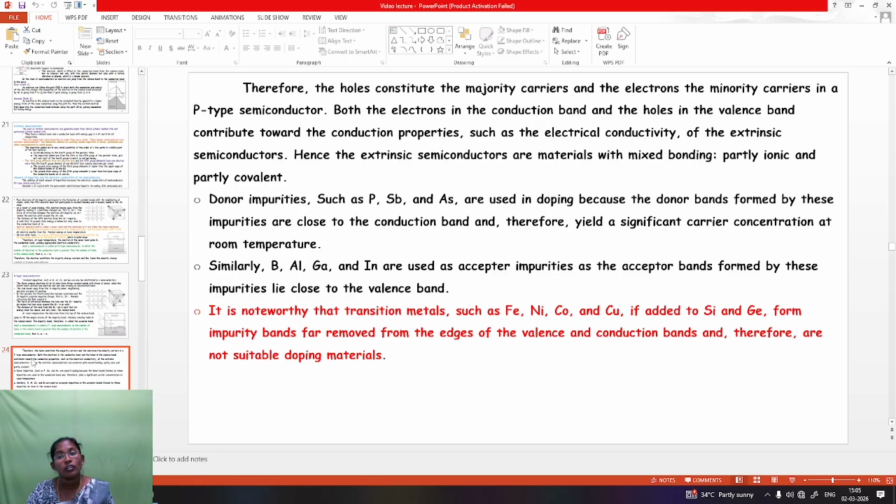Hence, extrinsic semiconductors are materials with mixed bonding, partly ionic and partially covalent. Donor impurities such as P, Sb and As are used in doping because the donor bands formed with these impurities are close to the conduction band and therefore yield a significant carrier concentration at room temperature. Similarly, B, Al, Ga and In are used as acceptor impurities, as the acceptor bands formed by these impurities are close to the valence band. It is noteworthy that transition metals such as iron, nickel, cobalt and copper, when added to silicon and germanium, form impurity bands far removed from the edges of the valence band and the conduction band, and are therefore not suitable for doping.